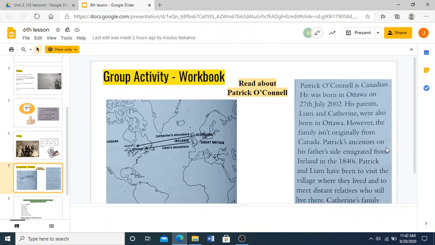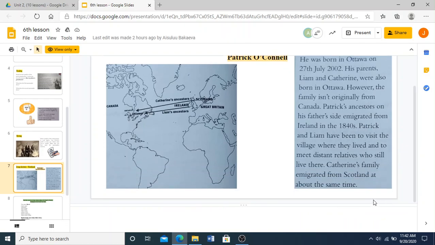Patrick's ancestors on his father's side immigrated from Ireland in the 1840s. Patrick and Liam have been to visit the village where they lived and to meet distant relatives who still live there. Catherine's family immigrated from Scotland at about the same time.